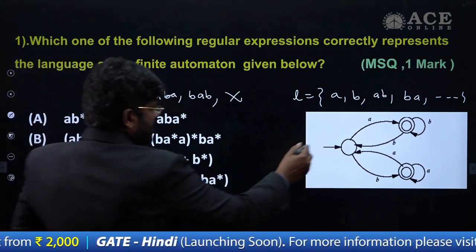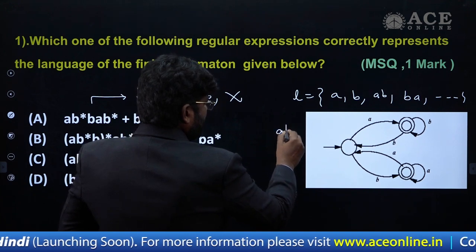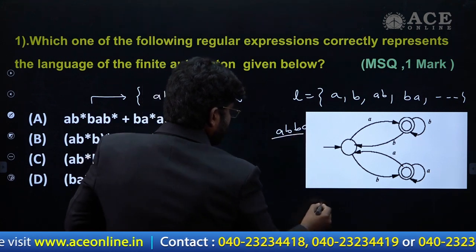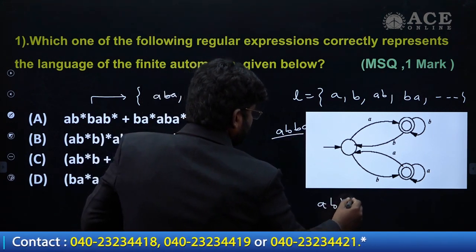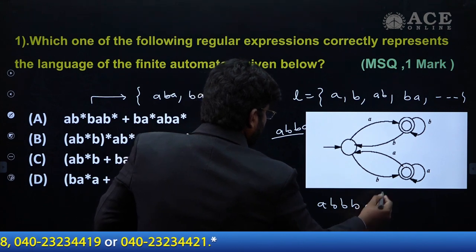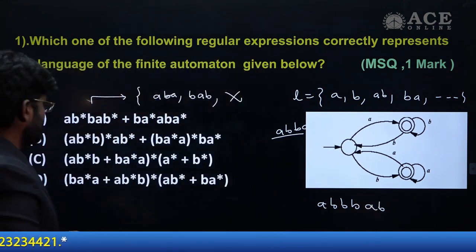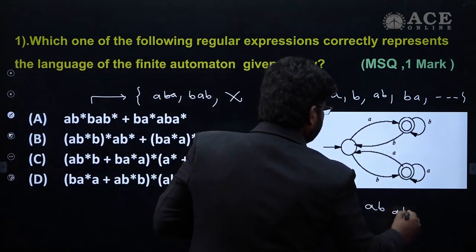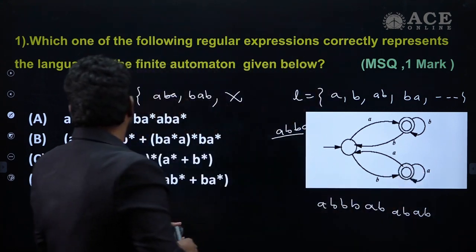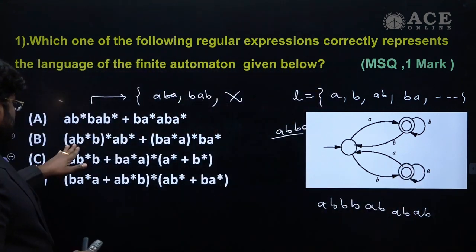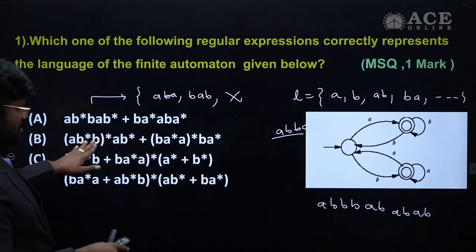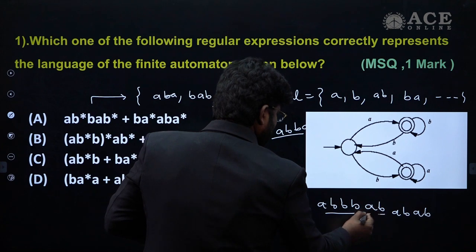For example, from here you can check AB, then BA, which gives ABBA, or AB, then AB. If I take this portion, it gives me the AB part, and if I repeat, I can have AB, AB, AB.